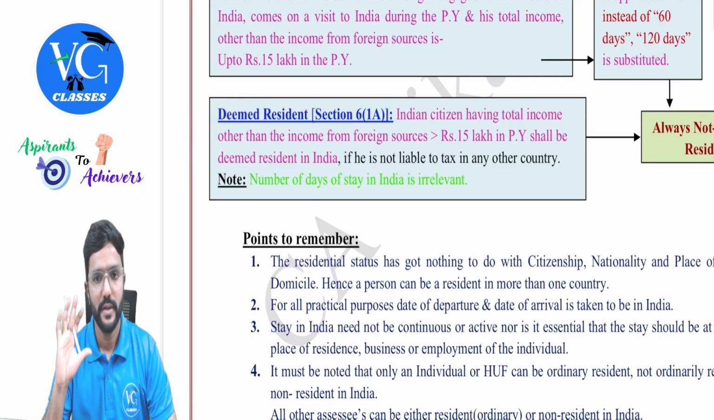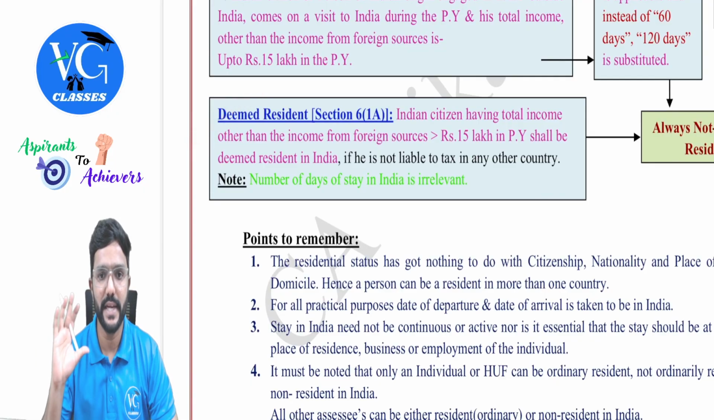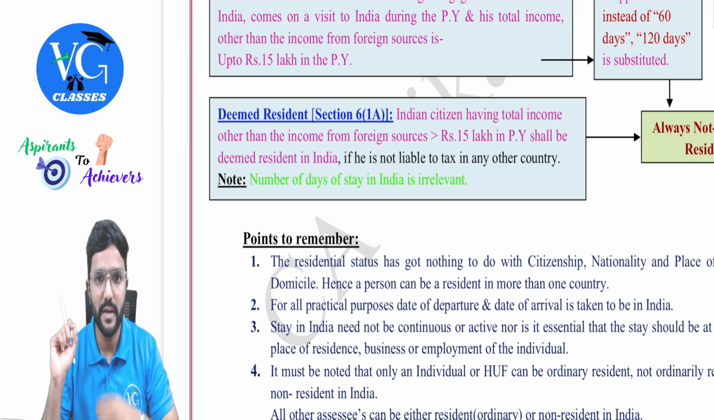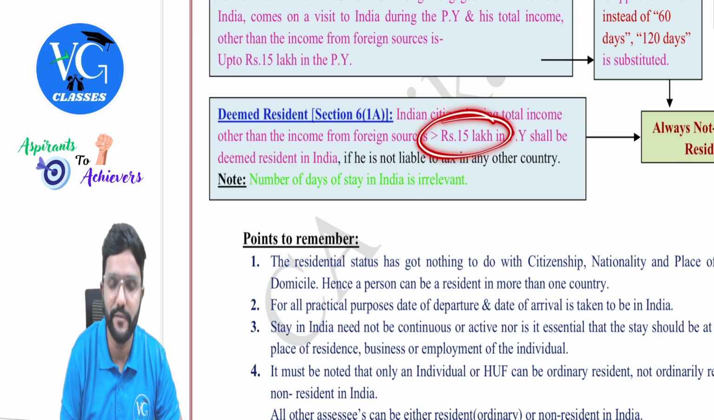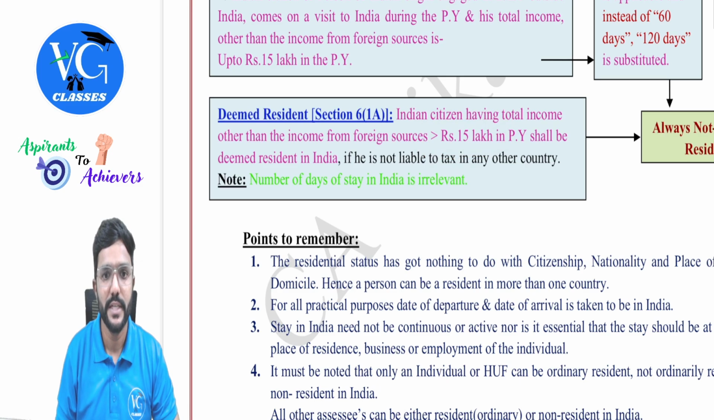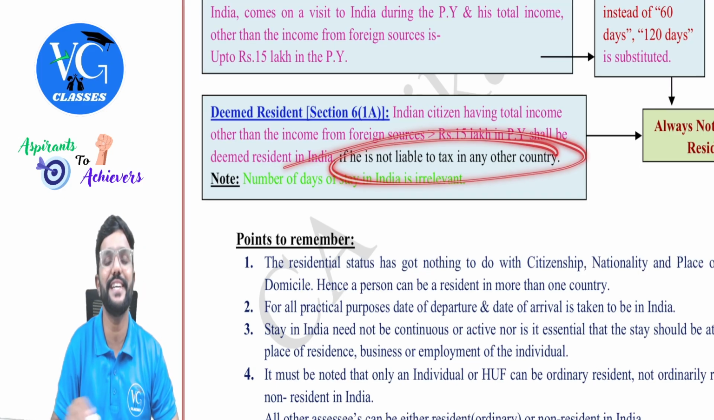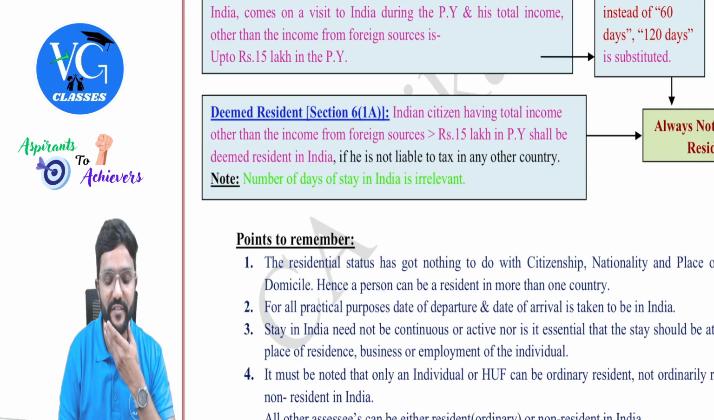Indian citizen, okay. Here, in the given case, the assessee is an Indian citizen. Having total income other than the income from foreign sources more than 15 lakh, yes, condition satisfied. Shall be deemed resident in India if he is not liable to tax in any other country. Even this clue is given in the last line of the question. So that means, will he fit in here?